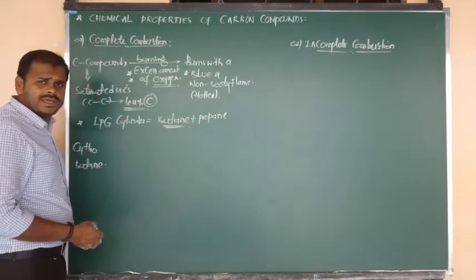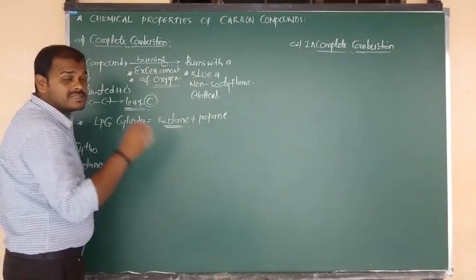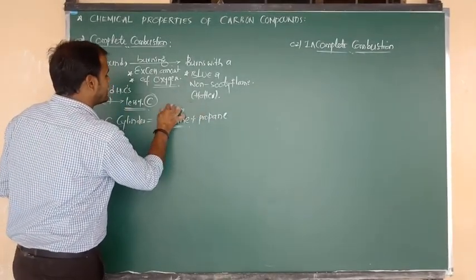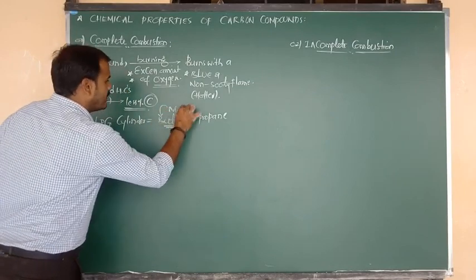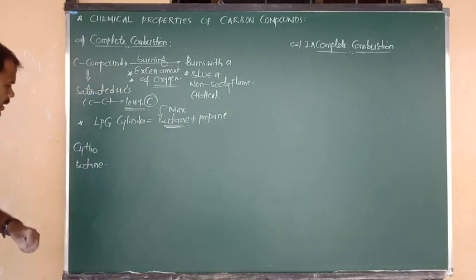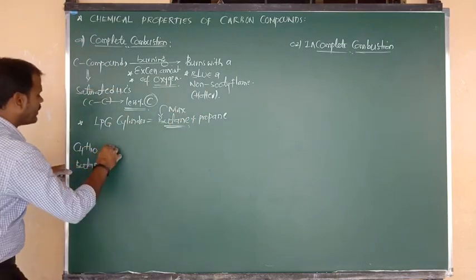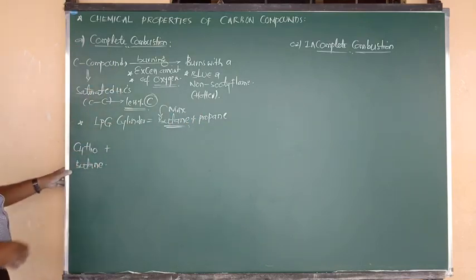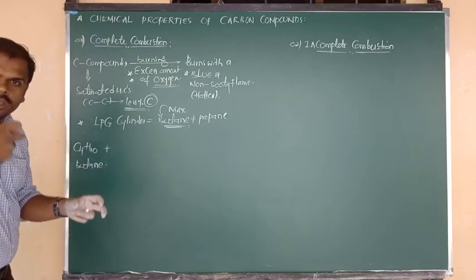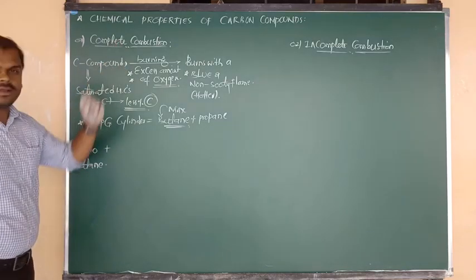One more is also there: propane. But propane is present in less content, and the maximum content is butane. So butane is mixed in maximum content. Okay, good. So what will happen? Butane, which comes from the cylinder to the stove, now undergoes complete combustion.